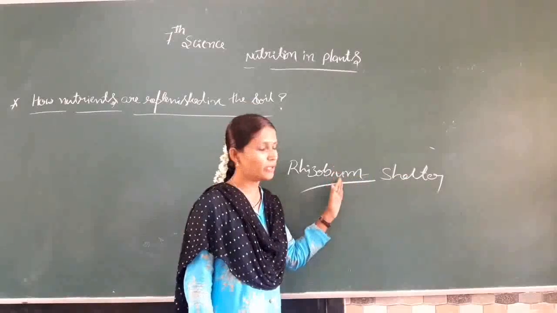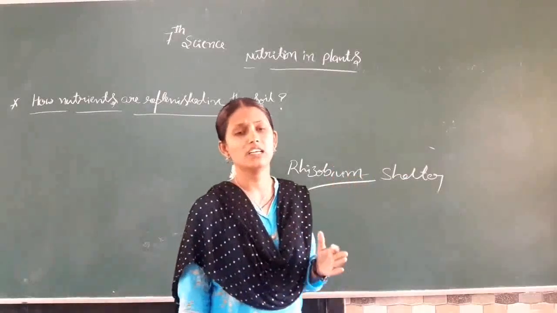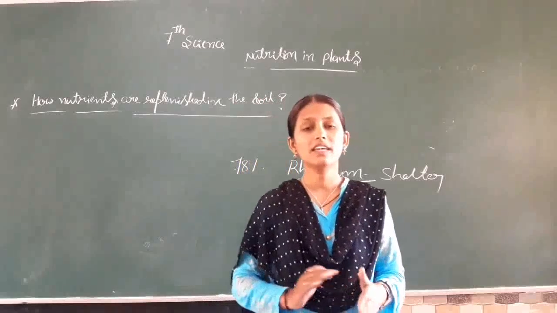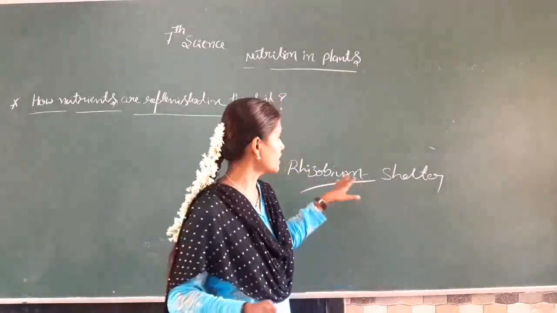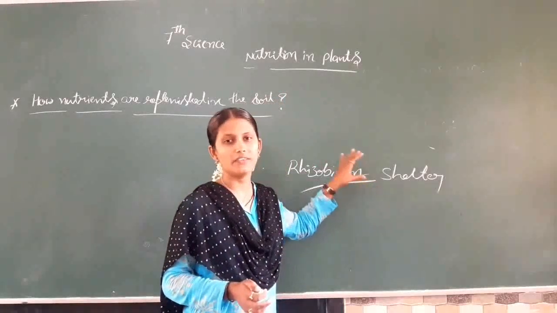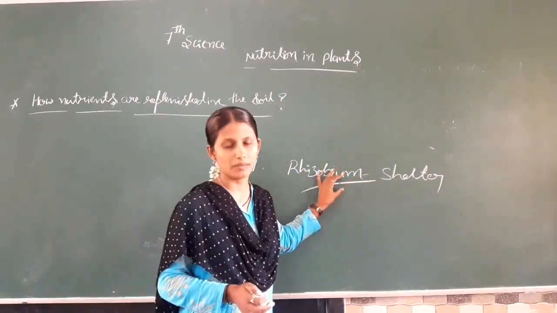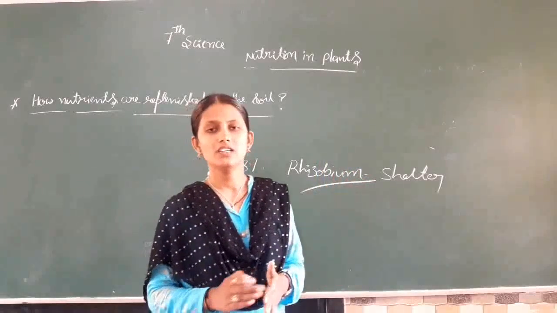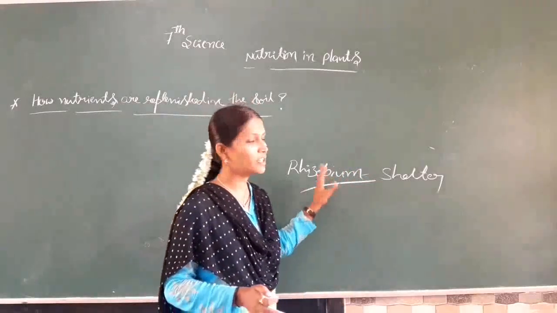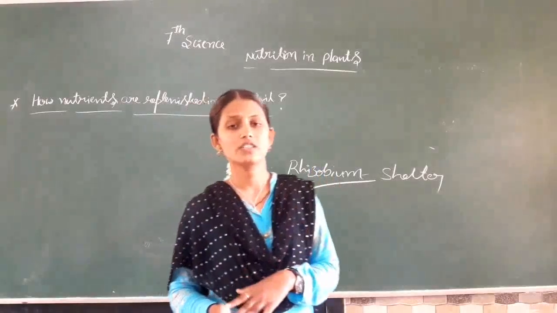So the Rhizobium bacteria and the roots of the leguminous plants show a symbiosis relationship. They live together in a particular part and share food and shelter. Hence they show the symbiotic relationship.